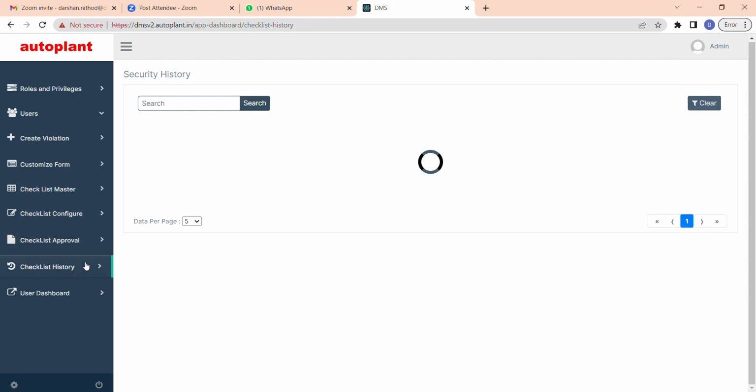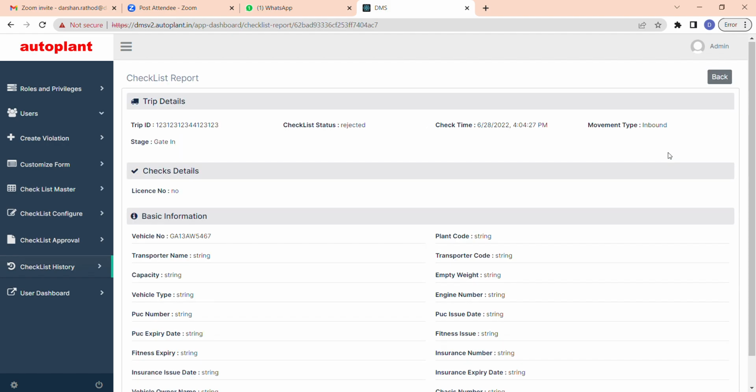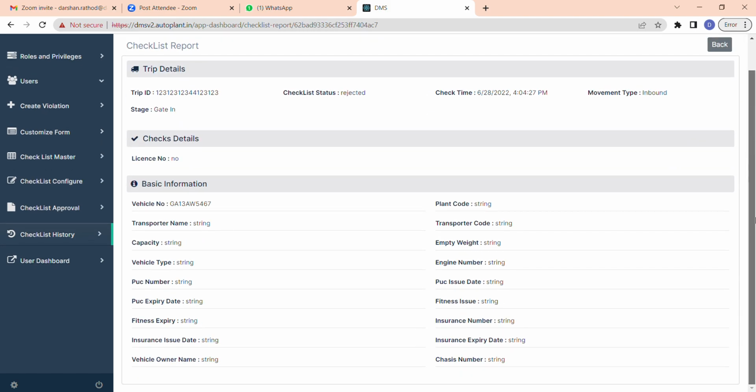In the checklist history, you can see all the history of the vehicle, whenever they pass or fail. For example, if it is rejected, you can see the checklist status is rejected, and you can see all the basic information about the vehicles.